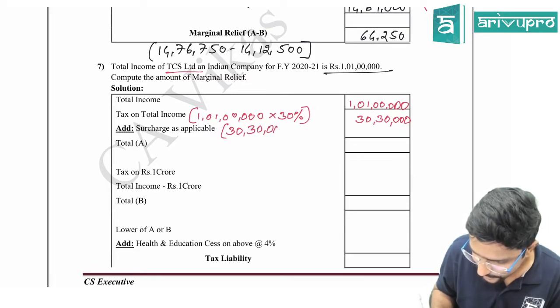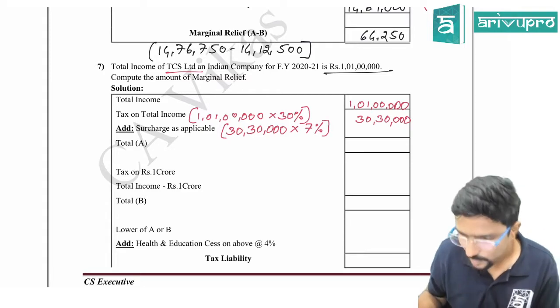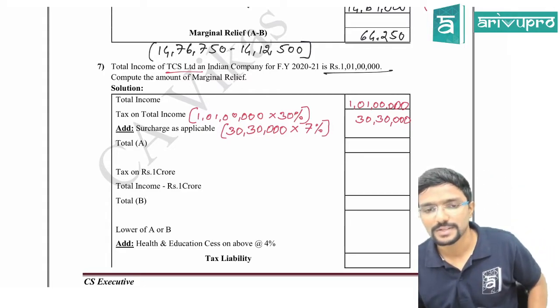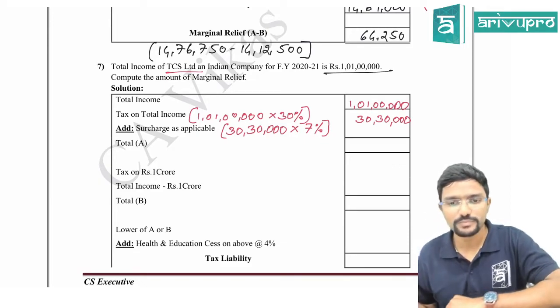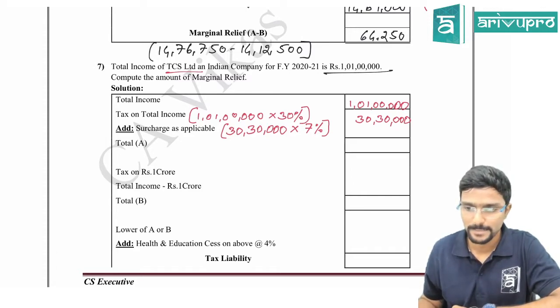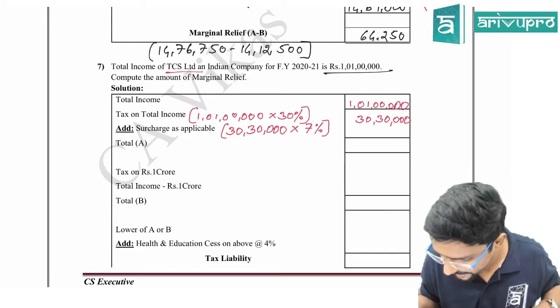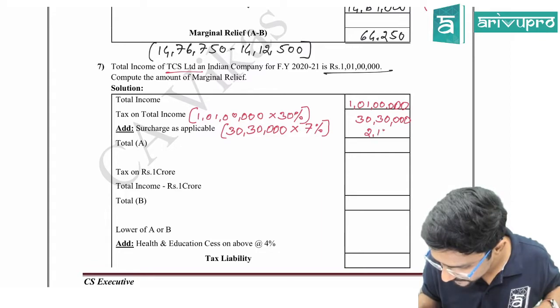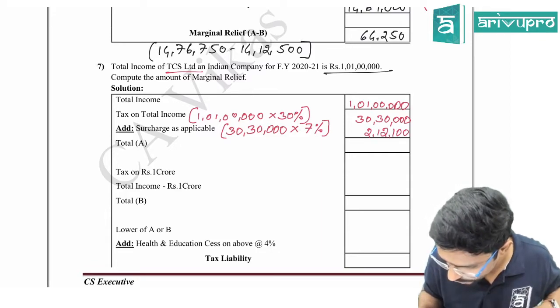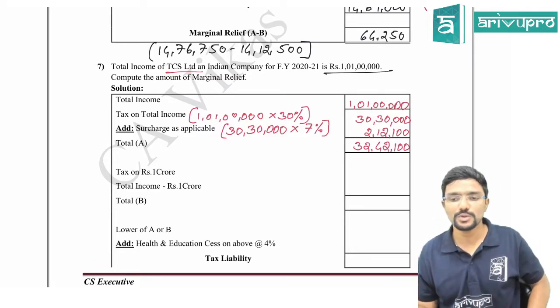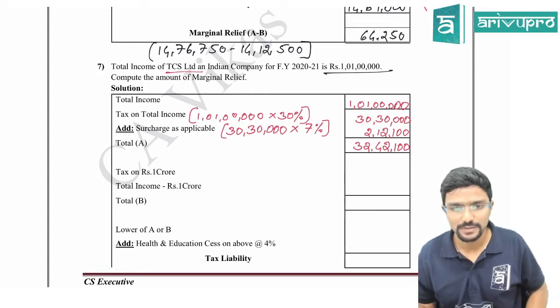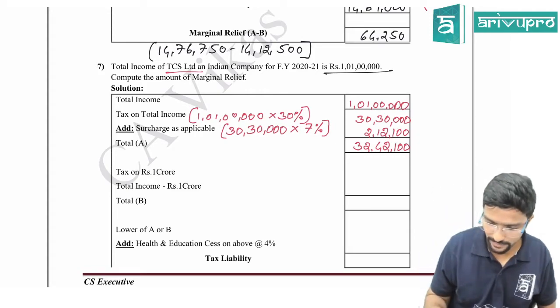30 lakh 30,000 into how much percentage, guys? Surcharge 7%. What is the amount? 2,12,100. So the total comes to 32,42,100. Clear? This I will keep aside. Okay, I will go to the next step.